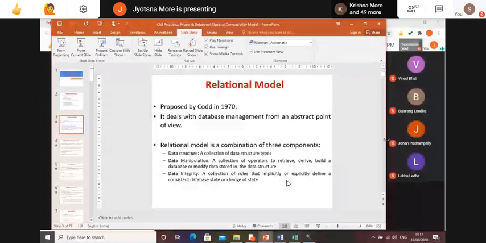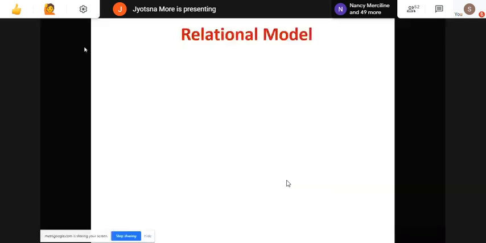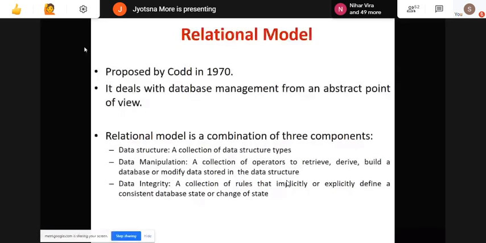Here its definition is given: it is a collection of operators to retrieve, derive, build a database or modify data stored in the data structure. For data manipulation we use a data manipulation language. Next, we are going to see this in detail in the next slide, so I'll just go ahead.